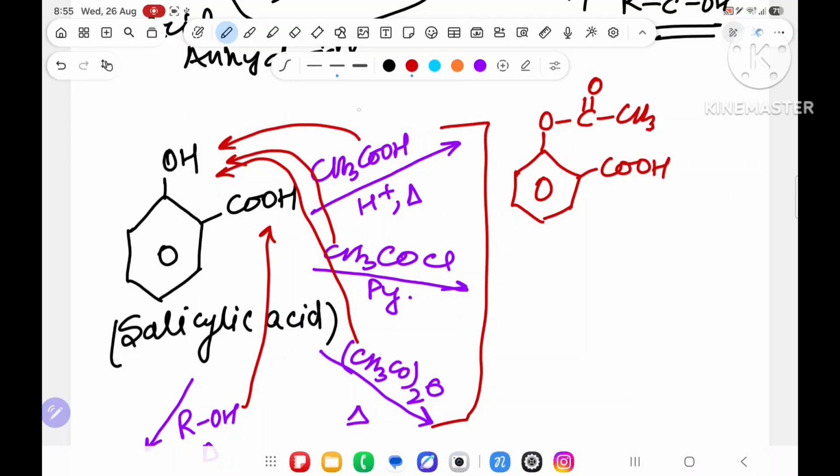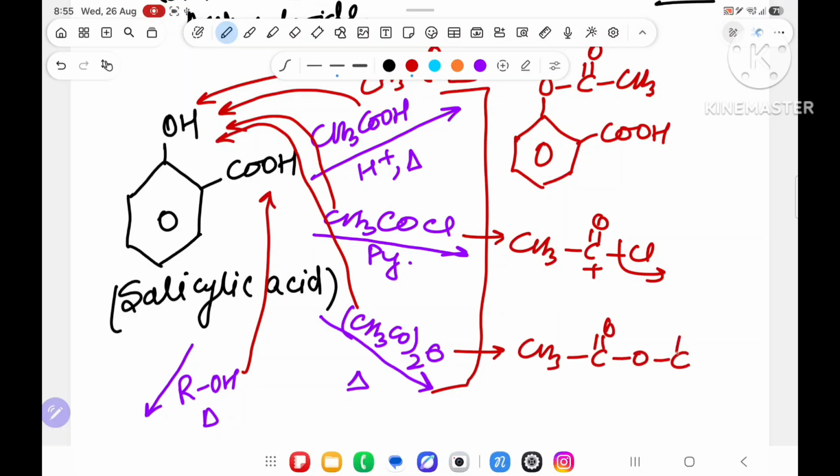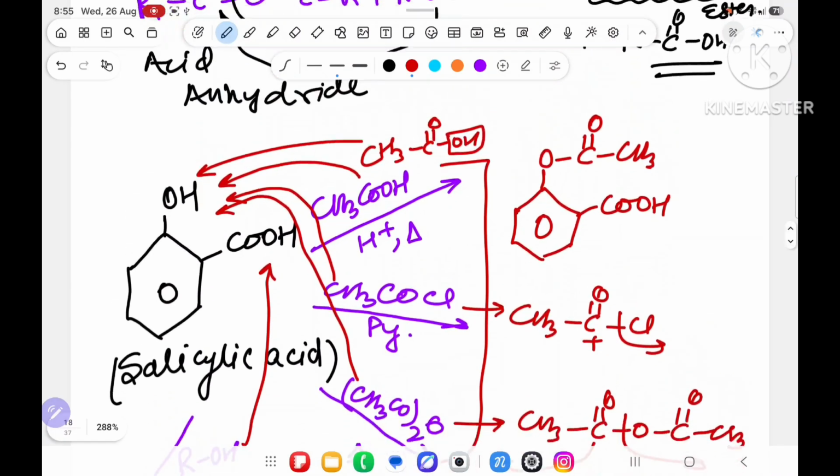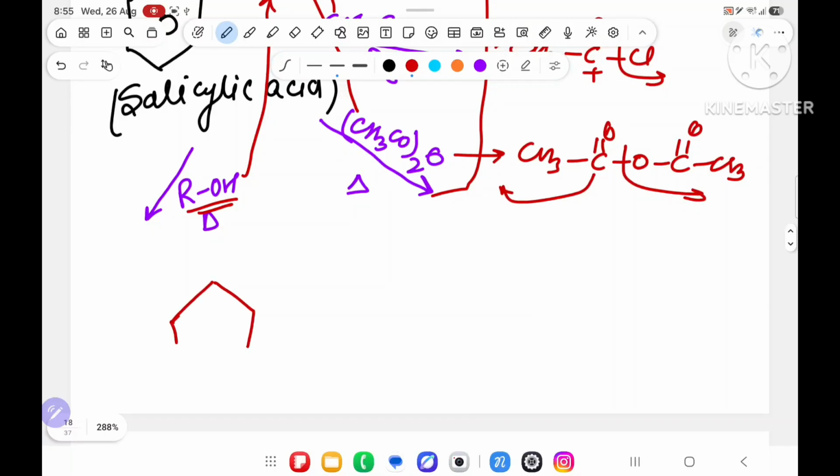Over here what happened? CH3 C double bond O OH will be there. OH will go, and this will do esterification. Over here CH3 C double bond O Cl is there. Cl will go, it will do esterification. Over here CH3 C double bond O C double bond O CH3, this will go, this will do esterification with alcohol. But this is already alcohol, so it will do esterification with acid. So OH will not be touched. Alcohol does not react, so it will get C double bond O. Understanding what I am trying to say or any confusion?